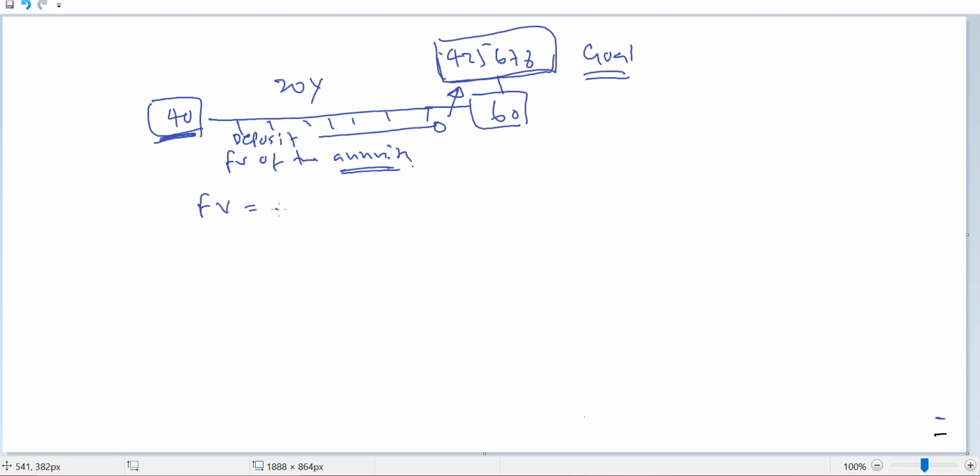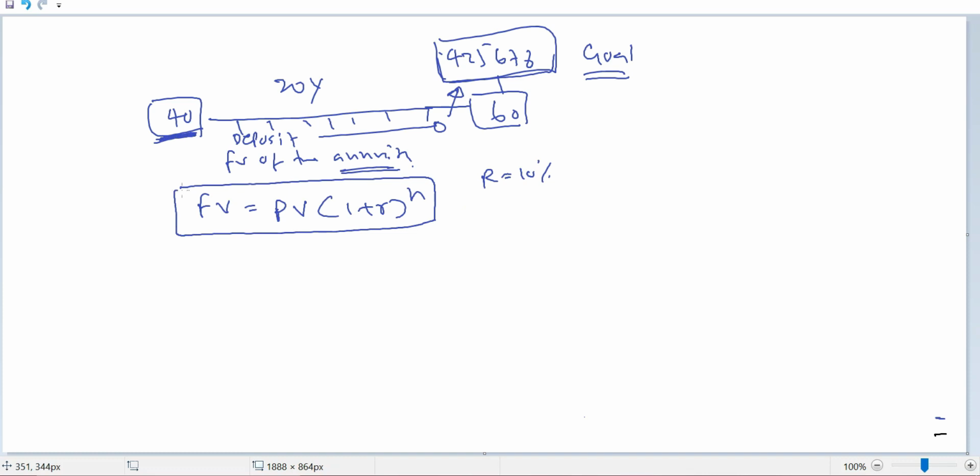Future value is equal to present value times 1 plus r to the power n. If you are given an interest rate of 10%, and if you know how much is going to be invested today, then after 1 year's time, how much is to be received can be calculated by using the future value. However, since we are going to calculate the cumulative future cash flow, we need to apply another formula.